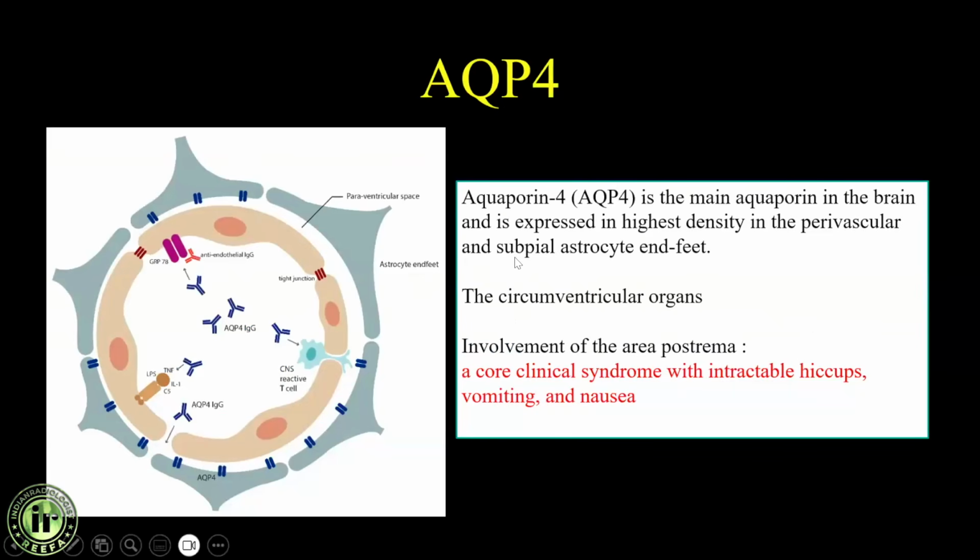So what is this aquaporin 4, which we always talk about whenever we talk about NMO? Aquaporin 4 is the main aquaporin in the brain and is expressed in the highest density in perivascular and subpial astrocyte end feet. That is the specific location. Afterwards, we'll understand that because of this particular involvement, we have a pattern on imaging and also some symptoms like intractable hiccups, vomiting, nausea, etc.